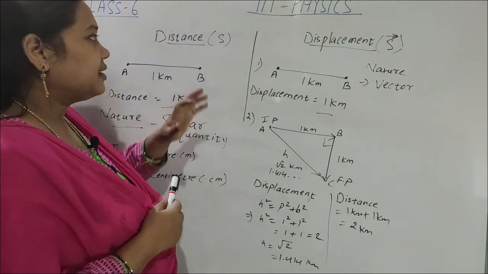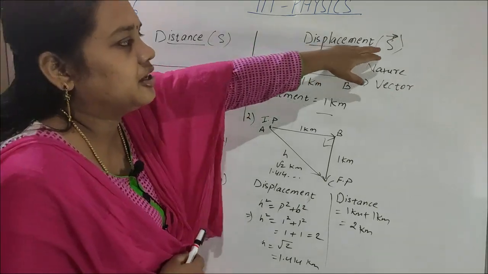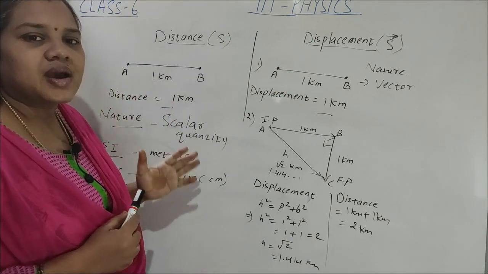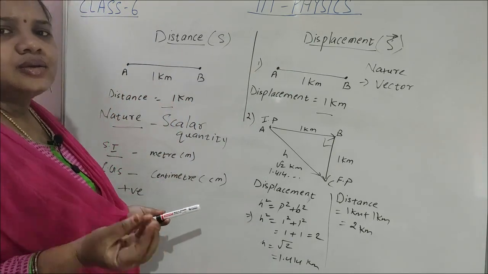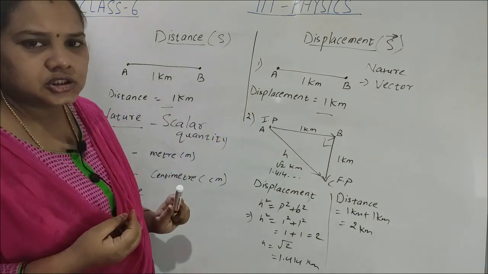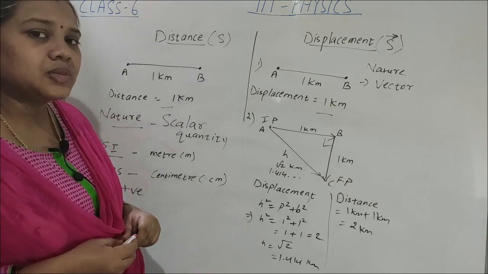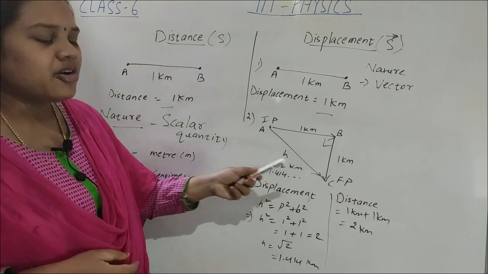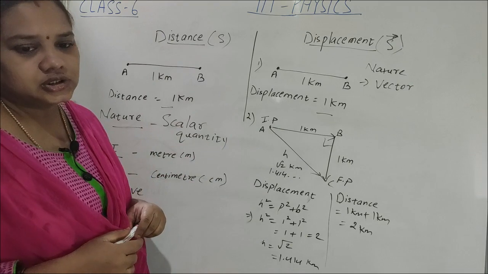Okay, so if distance is denoted by S, displacement is denoted by S vector. It is a vector quantity. It has both magnitude and direction. The magnitude is the shortest distance from the initial to the final position. And the direction of displacement is always from the initial to the final position, shown by an arrow.